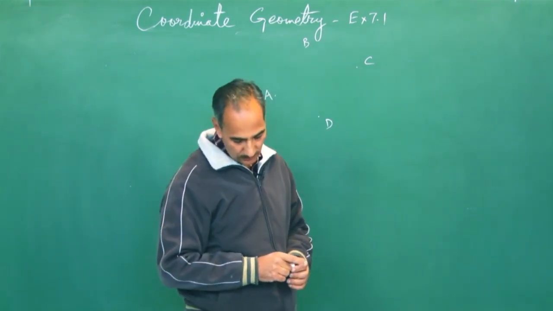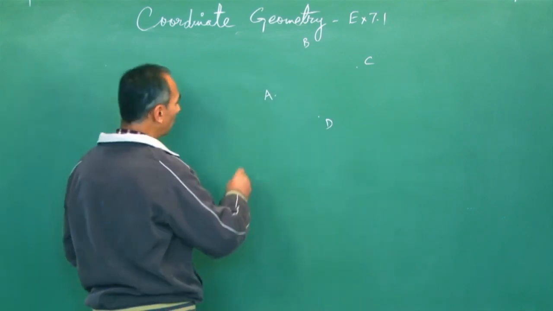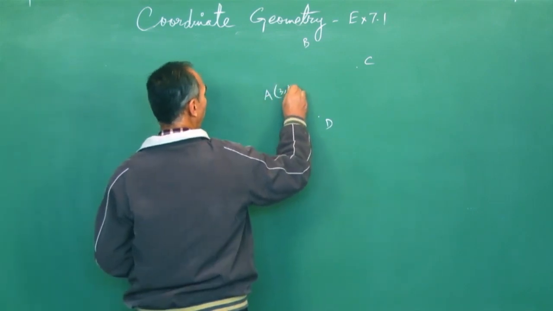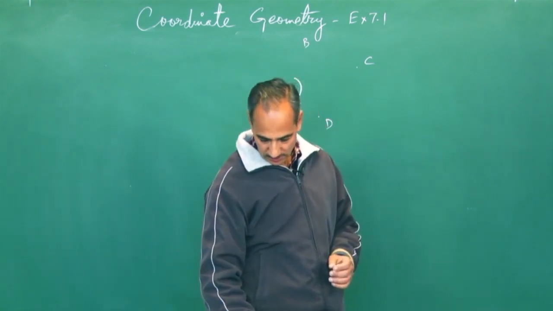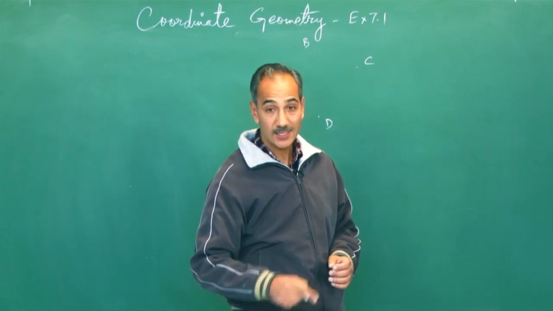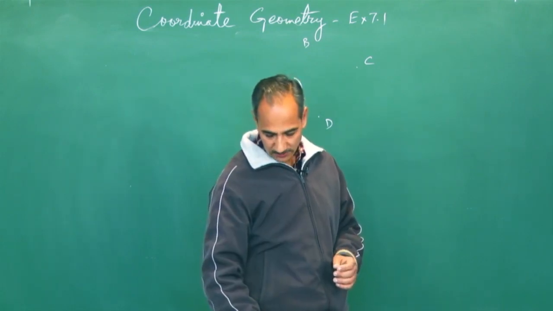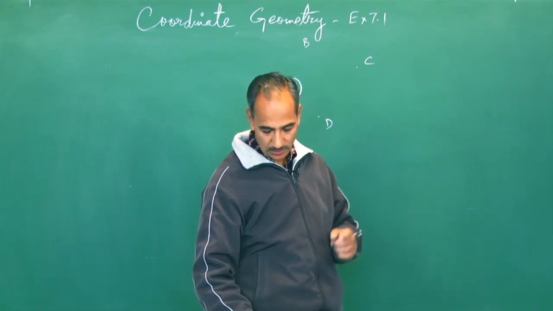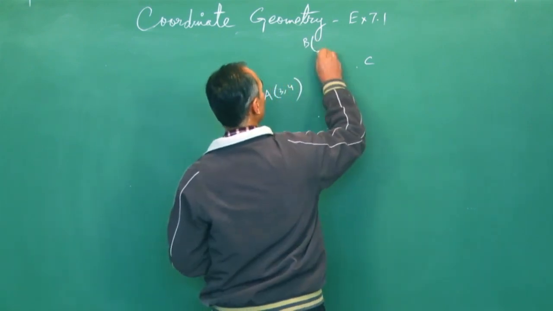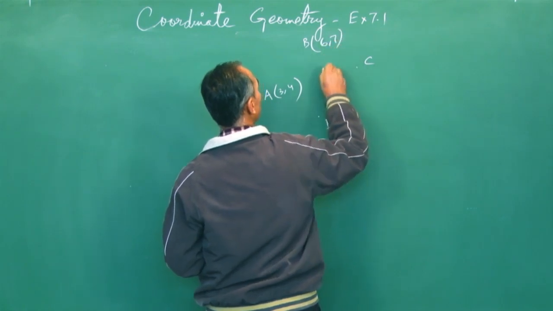What about the coordinates of B? B has coordinates 6, 7. As I said, run and rise: starting from O, I walk 6 units and go up 7 units. So 6, 7 are the coordinates of B.